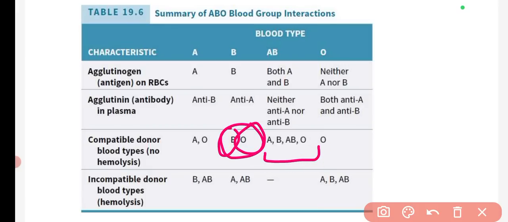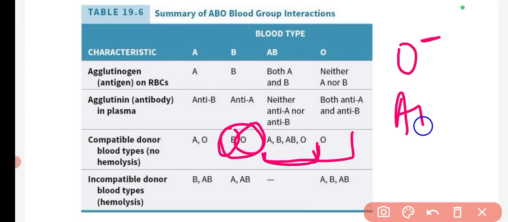Same for blood group AB, it is a universal recipient, so it can receive blood from any of the blood groups. And for blood group O, it is a universal donor, so it can give blood to a person of any other blood group. So in blood donors, O negative will be the universal donor group, and AB positive will be the universal recipient.